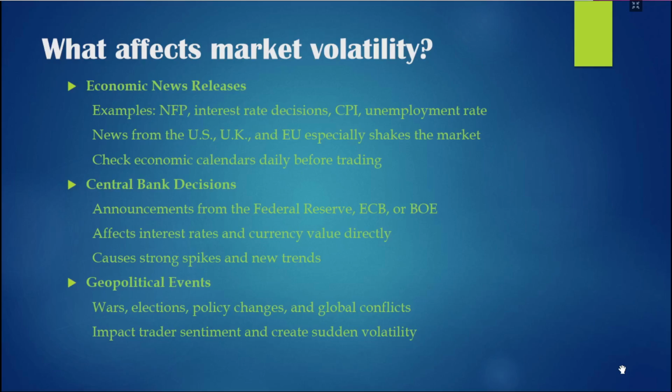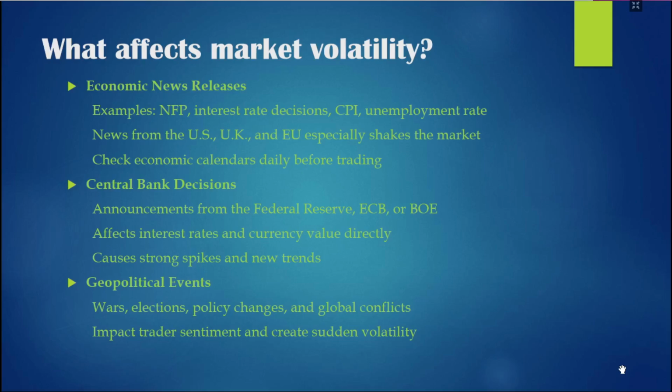So what affects market volatility? We have economic news releases, for example NFP, interest rate decisions, CPI, unemployment rate. News from the US, UK, and EU especially shakes the market. Check the economic calendar daily before trading. Central bank decisions also affect market volatility a lot.